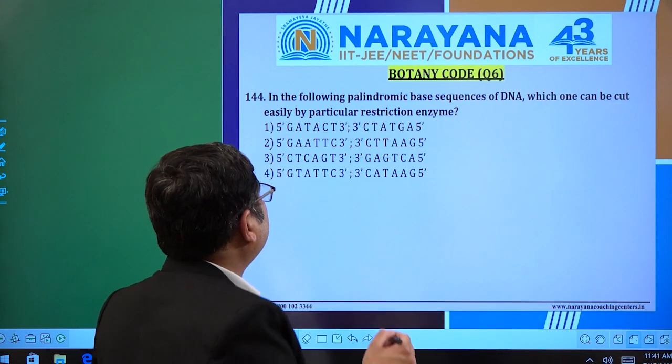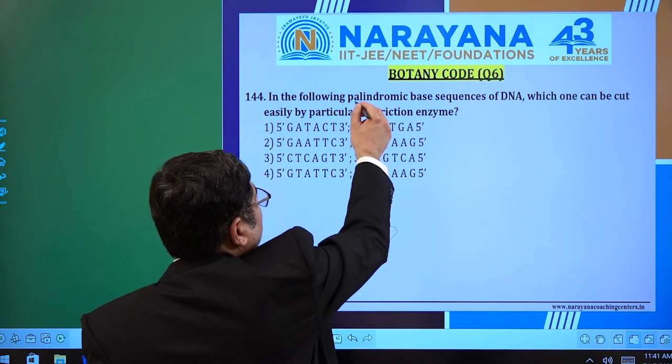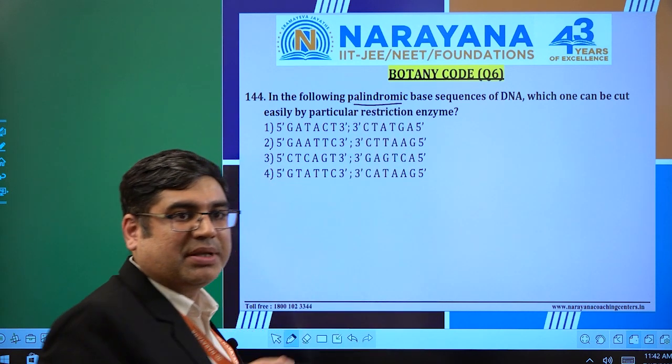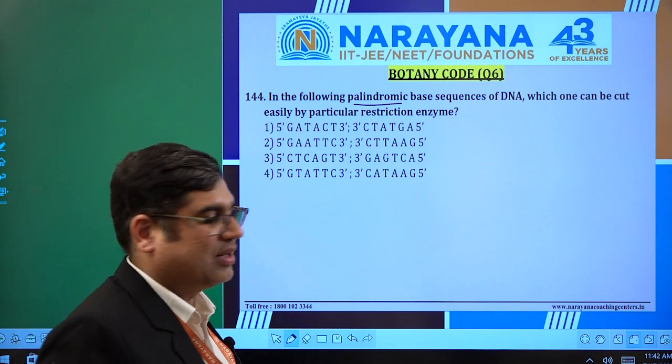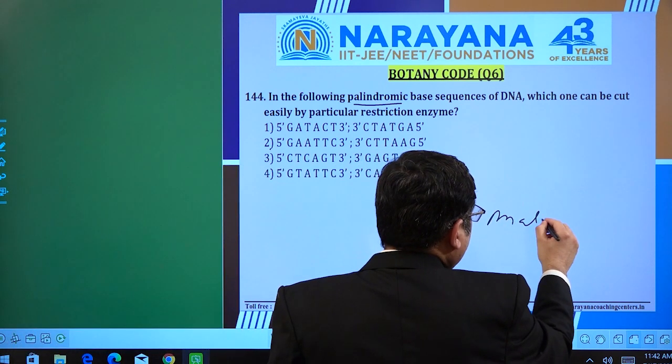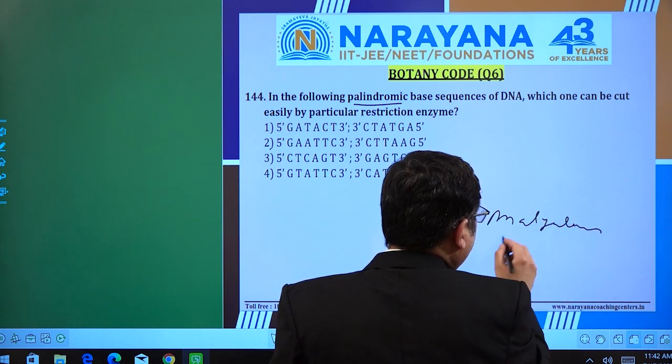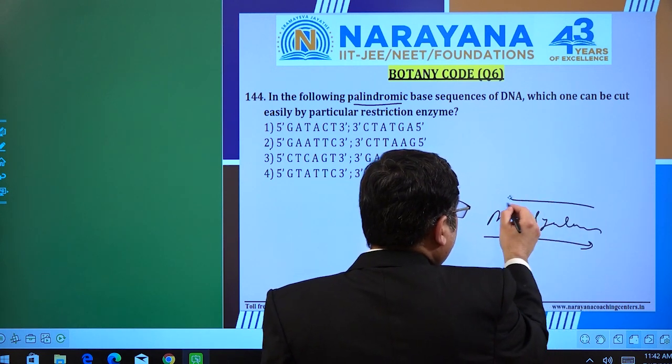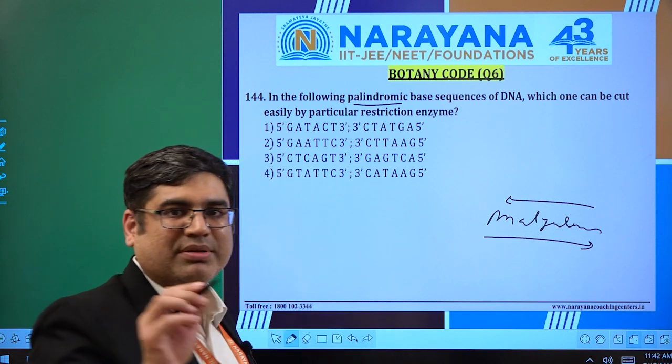So here is the palindromic question. What do we mean by palindromic? A palindromic sequence simply means a specific reversal. I can simply say one word like Malayalam. You can see if I read right to left or left to right, it gives the same spelling.